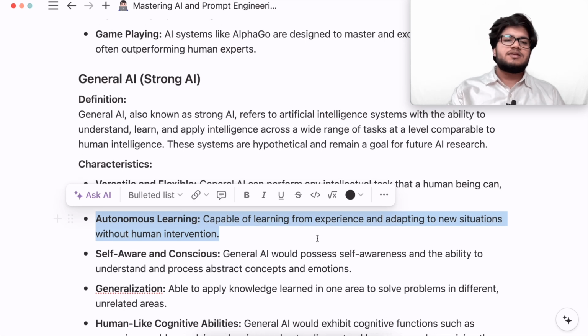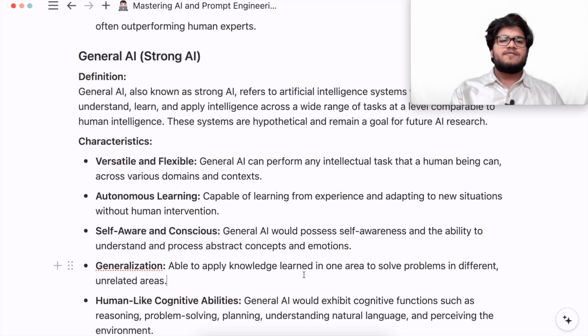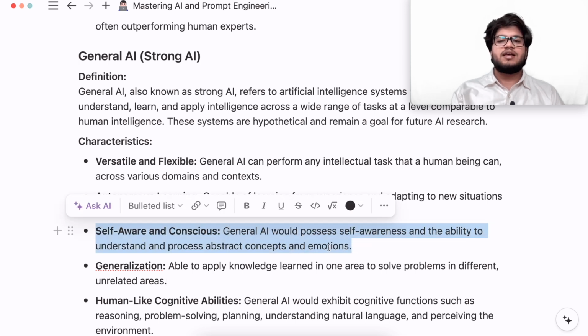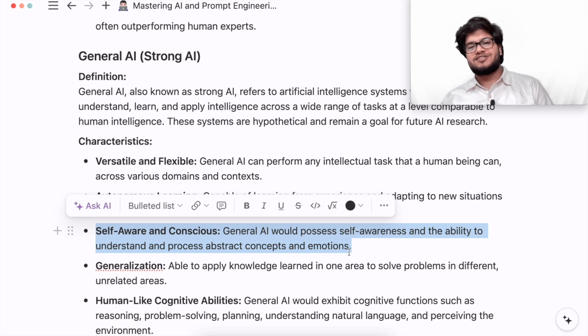Now let us come to the next characteristic: self-aware and conscious. General AI would possess self-awareness and the ability to understand and process abstract concepts and emotions. It can talk to you in a certain way, depending on how you tell it you feel emotionally. It doesn't have emotions, as it is a machine, a software, but it is programmed in such a way that it can communicate to you in the same emotions or in the emotions you want.